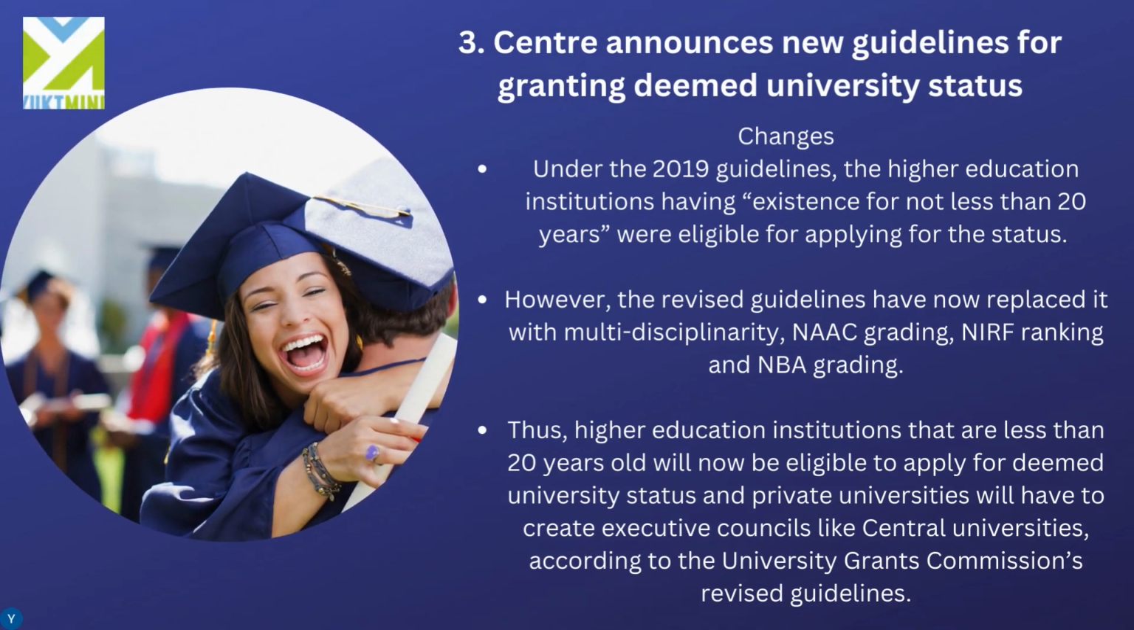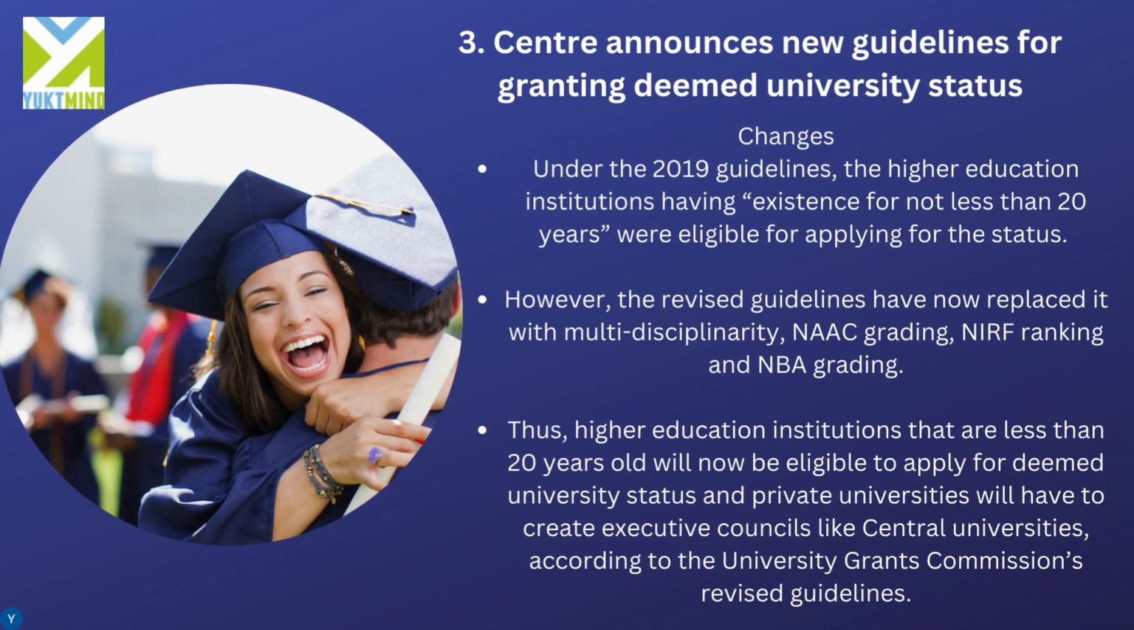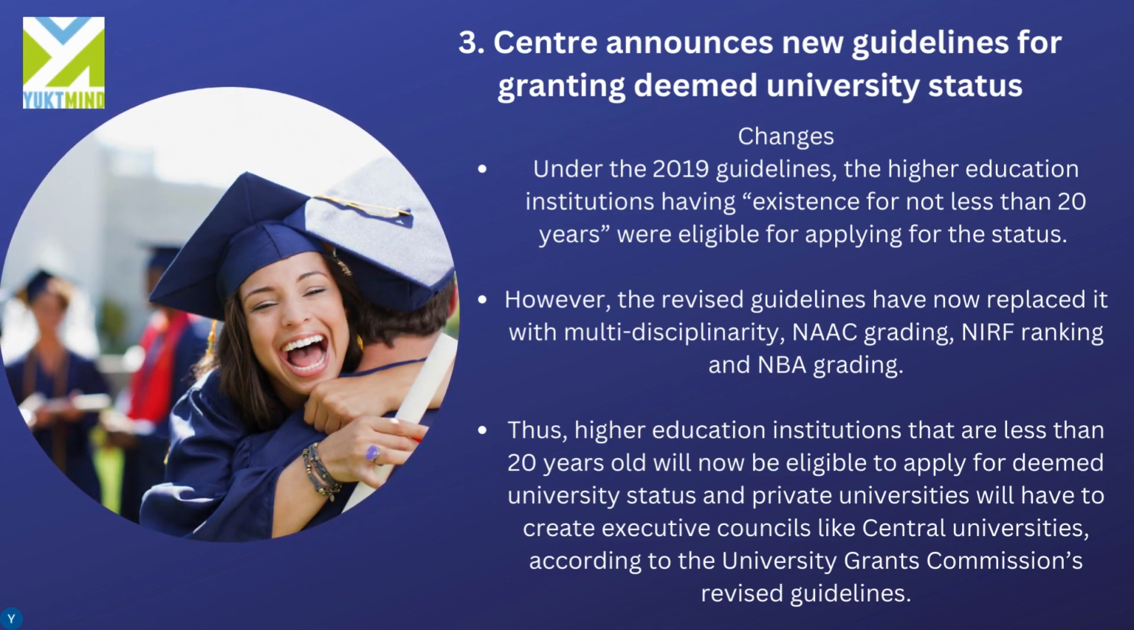Under the 2019 guidelines, the higher education institutions having existence for not less than 20 years were eligible for applying for the status. However, the revised guidelines have now replaced it with multidisciplinarity, NAAC grading, NIRF ranking, and NBA grading. Thus, higher education institutions that are less than 20 years old will now be eligible to apply for deemed university status, and private universities will have to create executive councils like central universities according to the revised guidelines.